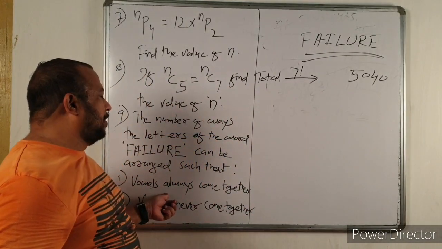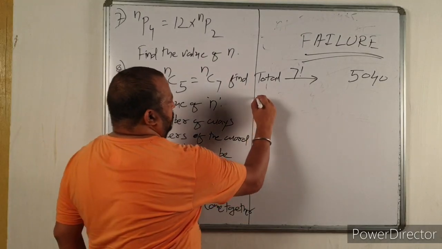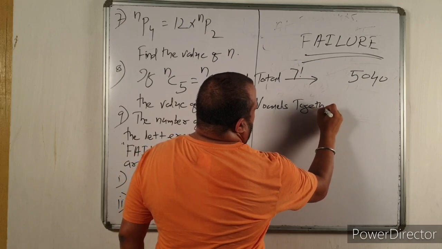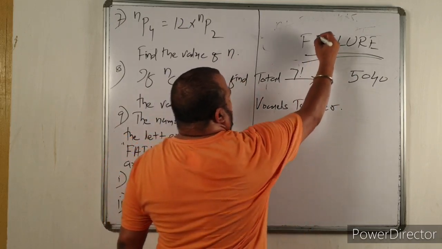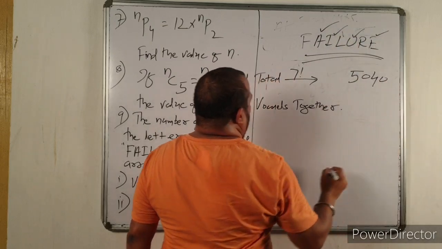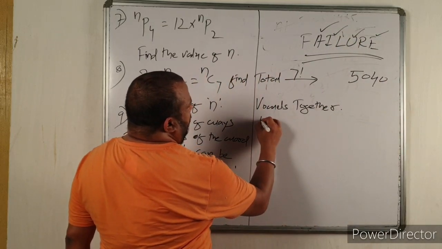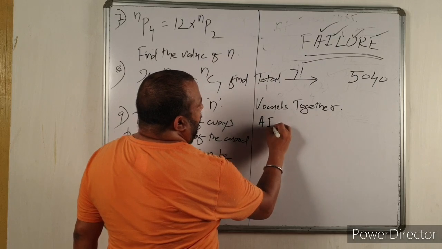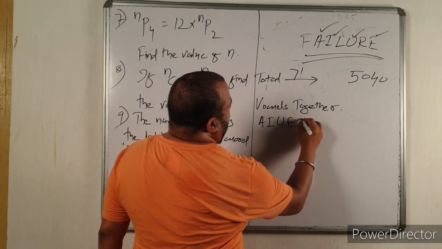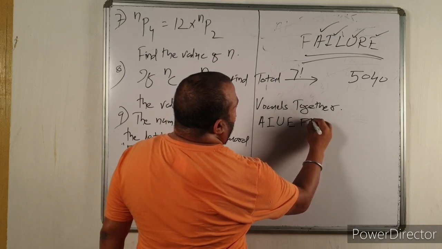Now let us come to vowels together. How many vowels are there? 1, 2, 3, 4. 4 vowels are there. Vowels are A, I, U, E. Rest are consonants, F, L, R.